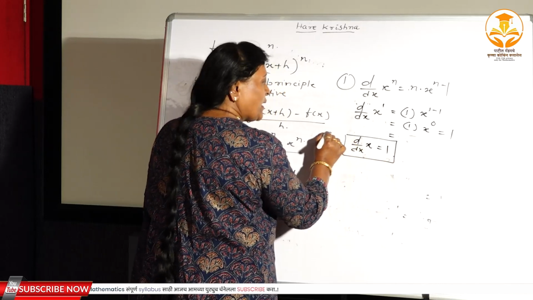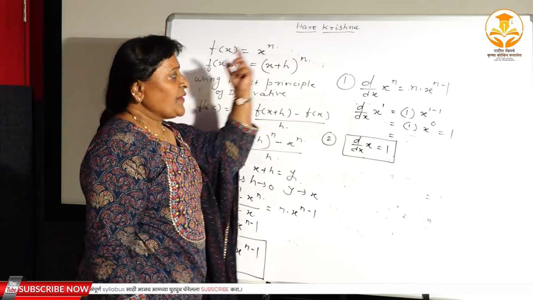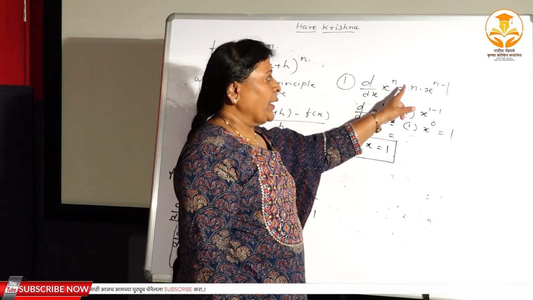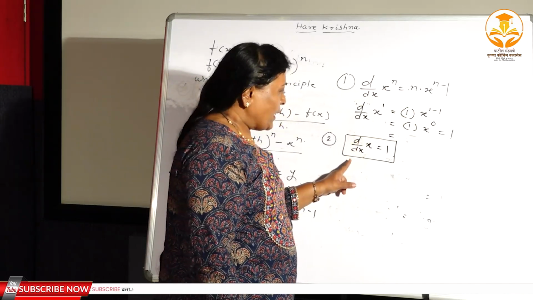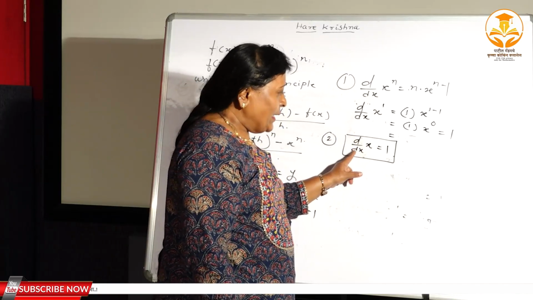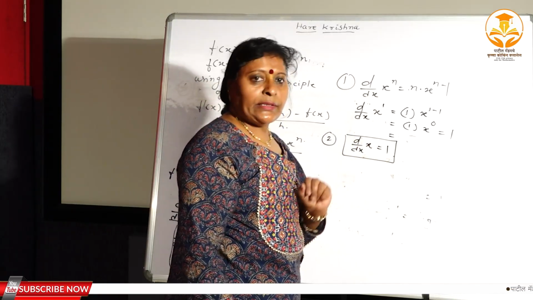This is the second algebraic formula. What is the first algebraic formula? x to the power n is equal to n into x to the power n minus 1. What is the second algebraic formula? That is d by dx of x, the derivative of x is always 1.